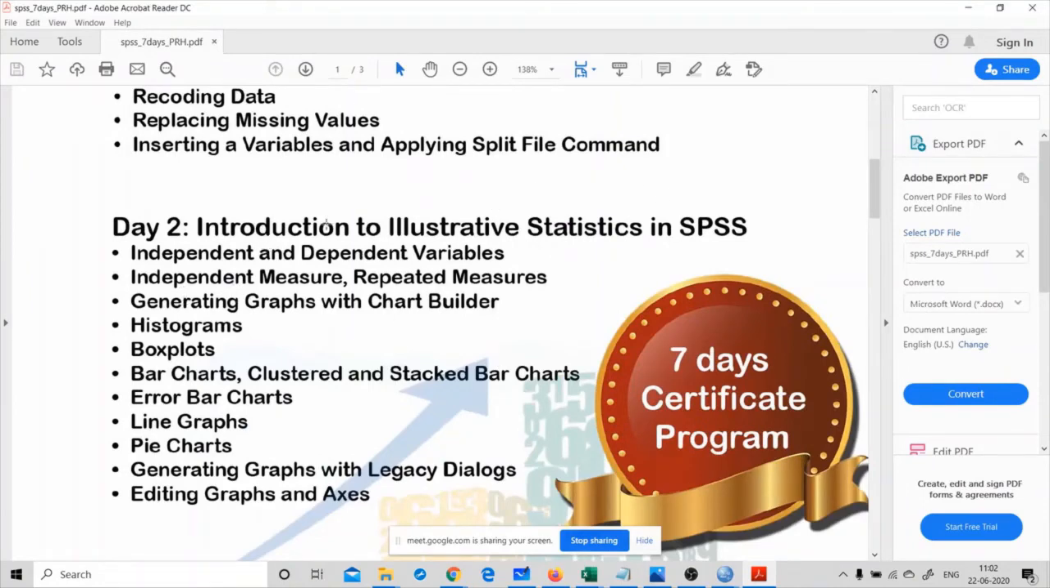In the next session, we will see illustrative statistics in SPSS. That is how to generate graphs, and what is meant by independent and repeated measures. So which graphs should be used for independent measures, and which other types of graphs should be used for repeated measures. Okay.